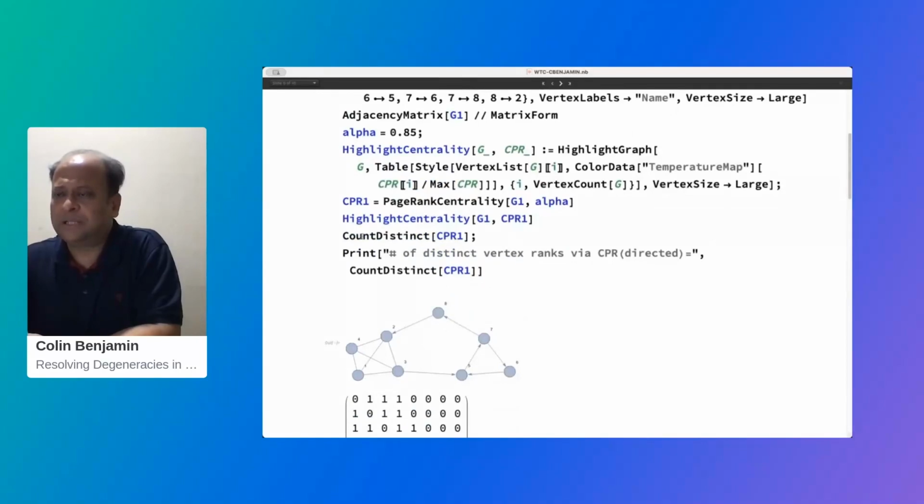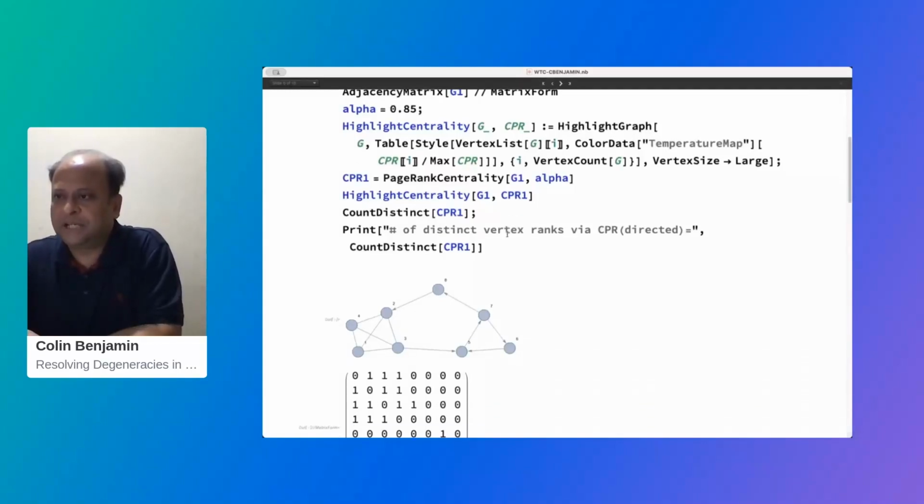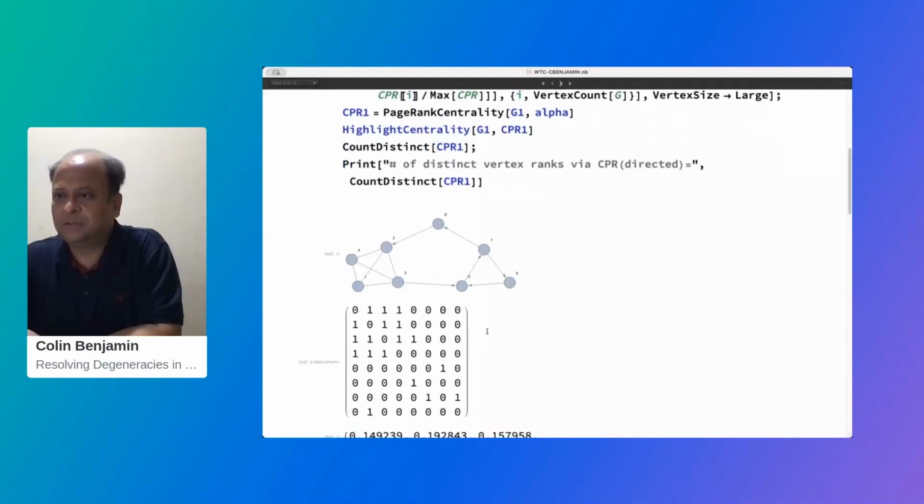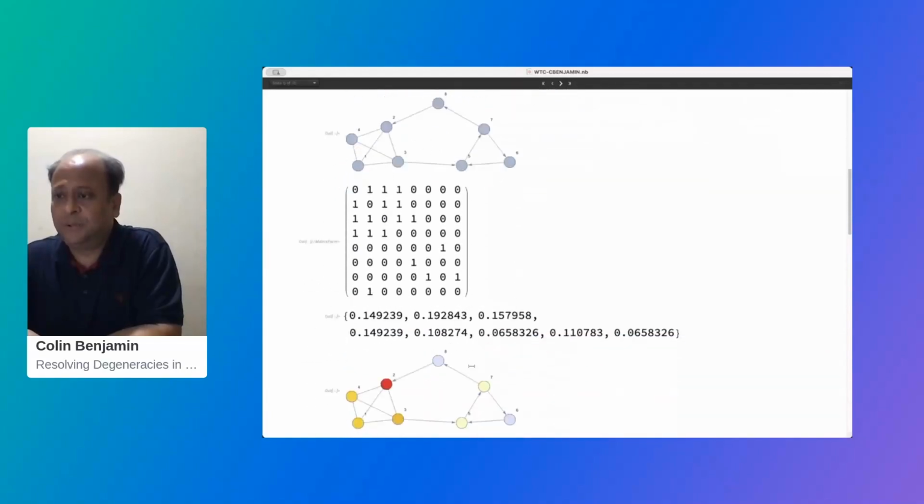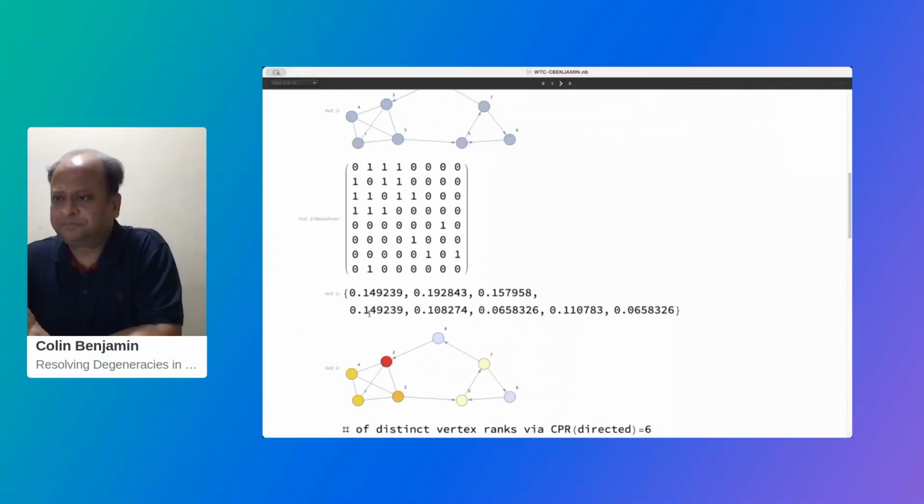And then you can count the distinct number of vertex ranks, which is an efficiency benchmark for how many vertices can be perfectly resolved. For this 8-vertex graph, which is drawn here, this is the adjacency matrix, we find that there are 2 pairs of vertices which share the same rank.